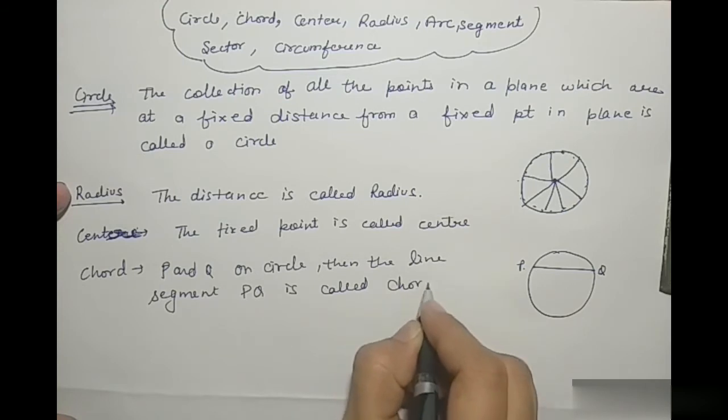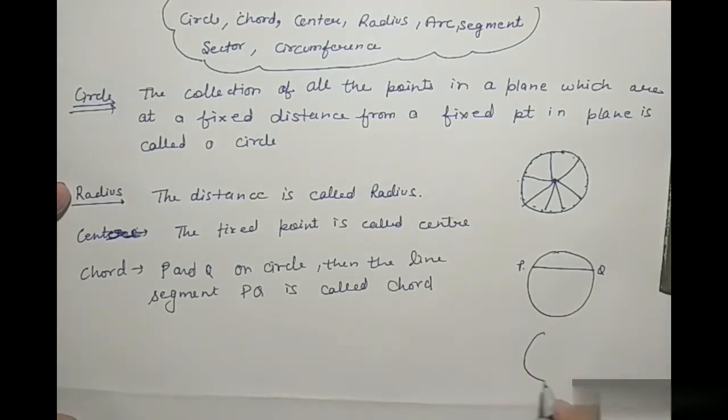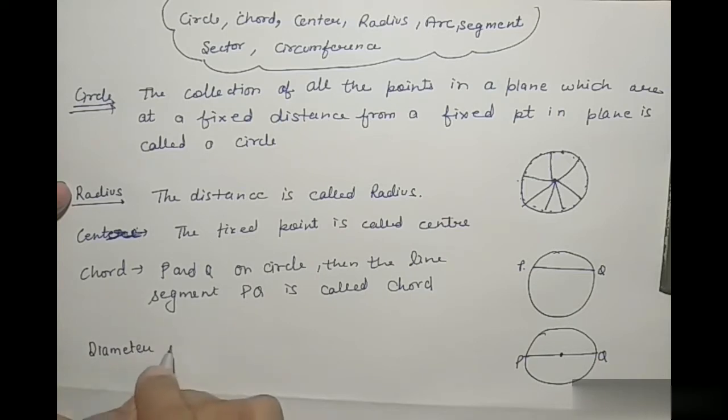The longest chord is a diameter। The chord which passes through the center, that is called diameter, and the diameter is twice the radius.